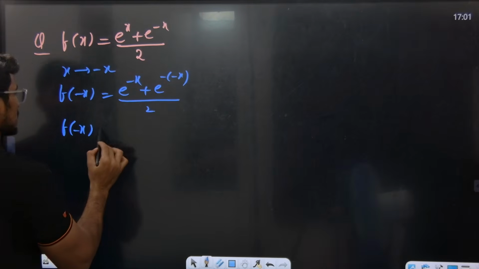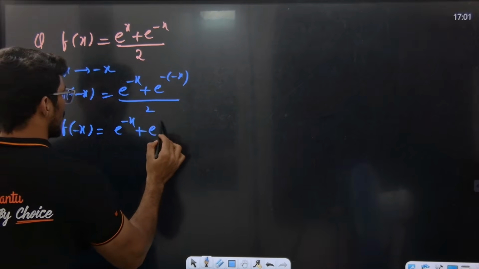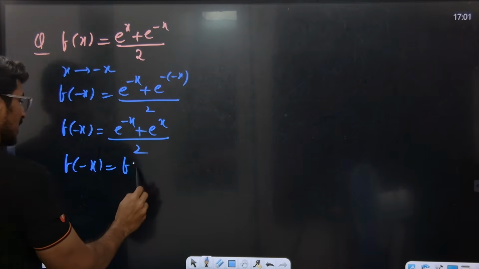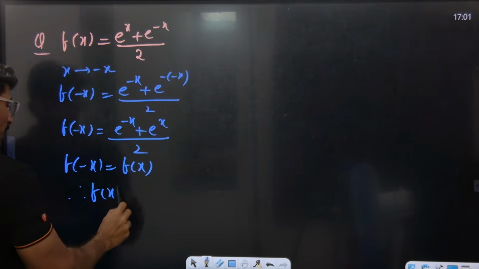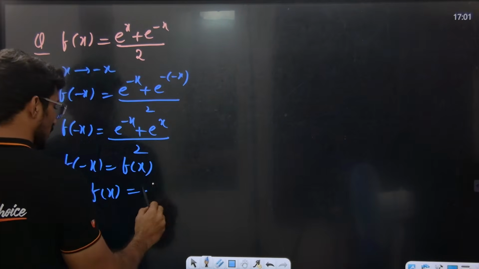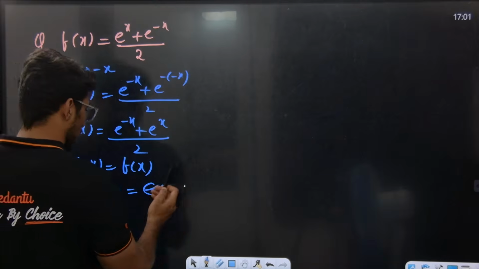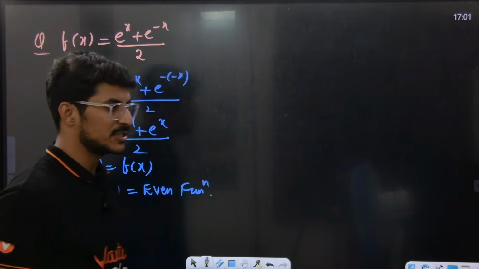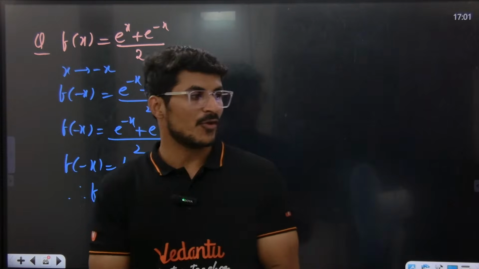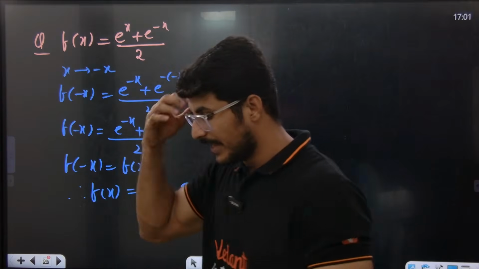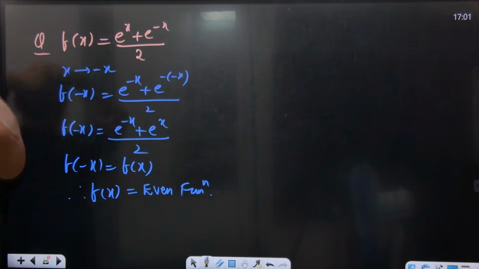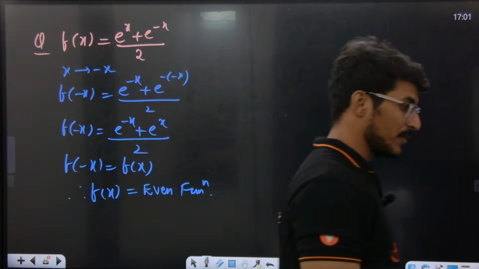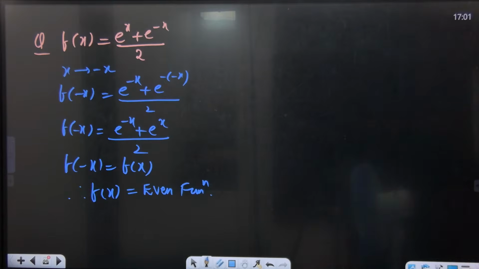Sir, f of minus x is equal to what? e power of minus x plus e power of x divided by 2. Again, isn't f of minus x looking like f of x? So therefore f of x is what? Even function. Are you getting the point? Even function. This is how we need to check. Yes or no? How do we check odd function or even function? In place of x, if we put minus x in f of x, we will get the idea. What kind of function is that? Tell me guys, tell me quick.